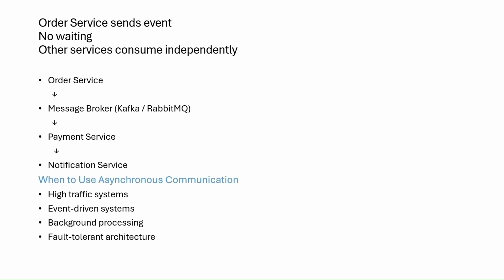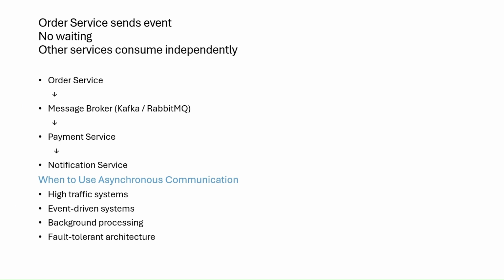So you can see over here, we have the order service sending the event. There is no waiting time. Other services consume it independently. The order service sends requests to a message broker like Kafka or RabbitMQ, which channelizes the message to the payment service. Once the payment is completed, the payment service sends the request to the notification service, and then the request and response are redirected to the client. So this is another way to use asynchronous communication.